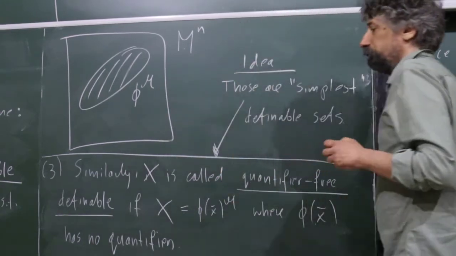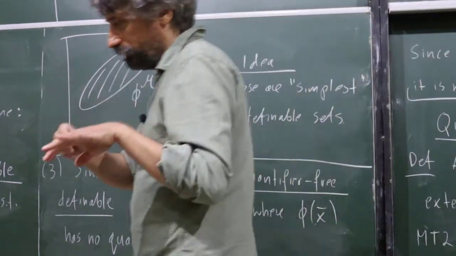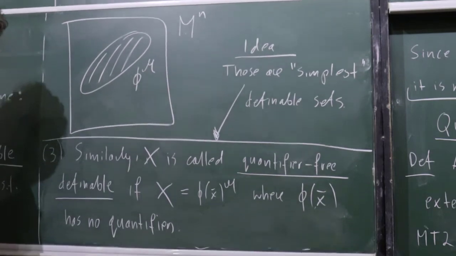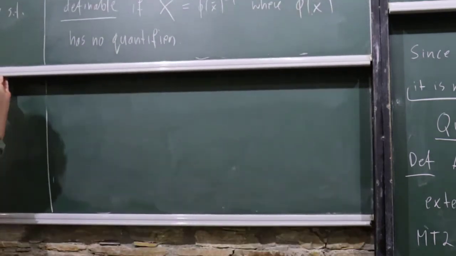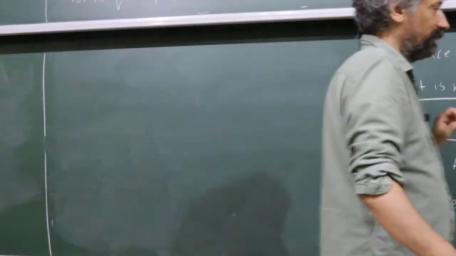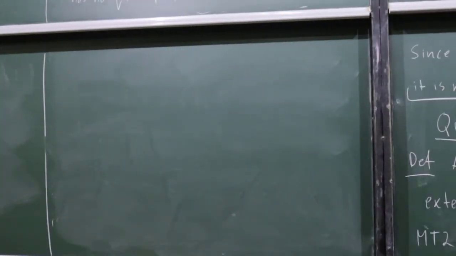If we know more about the language, there may be even simpler ones, but in general, those are the simplest. And if quantifiers appear, they become more and more complicated. So you can already guess what quantifier elimination will be. But I will say it, I think, next time.